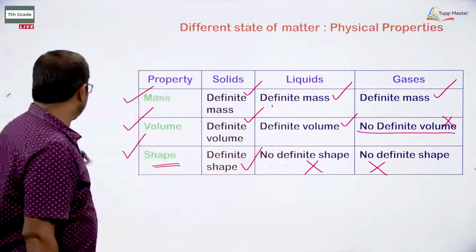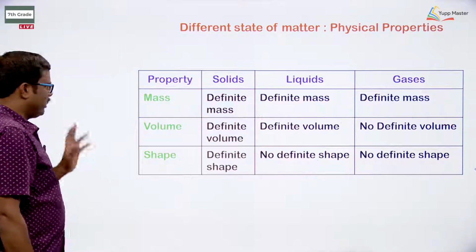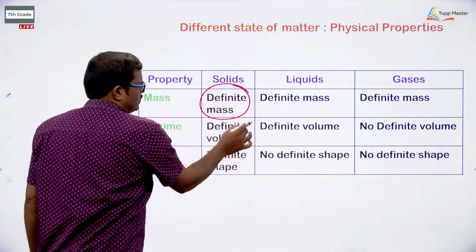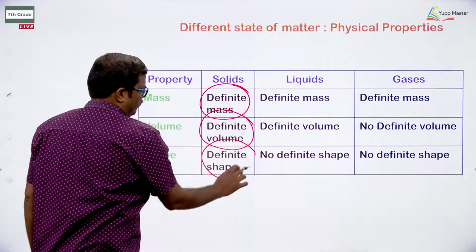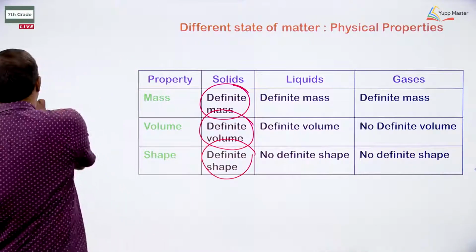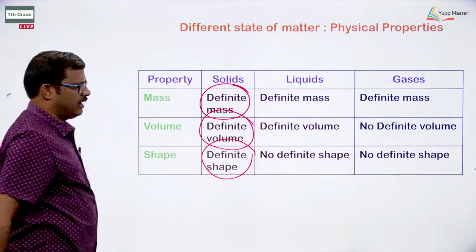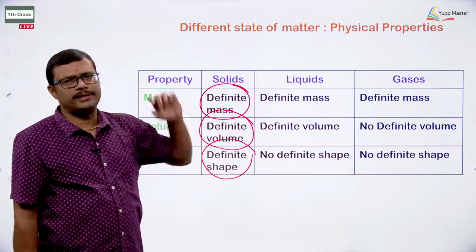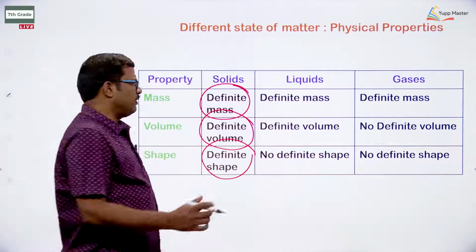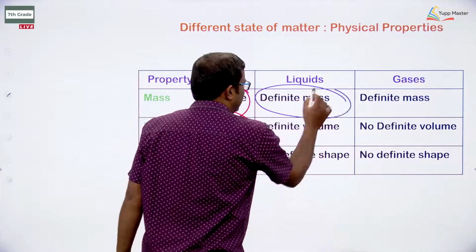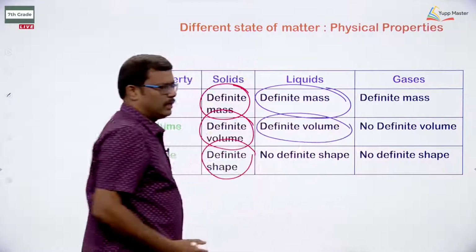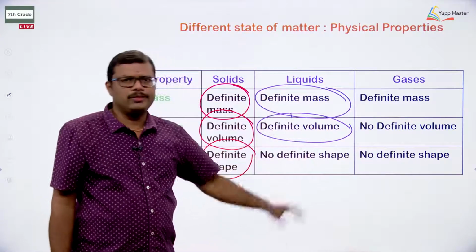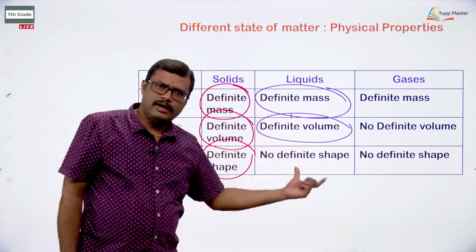From these properties we can make one conclusion: solids will have definite mass, definite volume and definite shape. Shape is possible, volume is possible, mass is also possible for solid. But liquids will have definite mass and definite volume only. In the case of liquids, definite mass and definite volume are possible, but no definite shape.